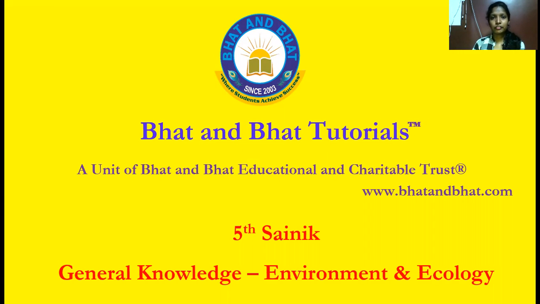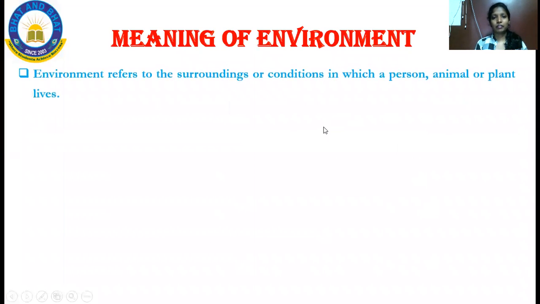The first one that we'll be studying about is the meaning of environment. So what do you mean by environment? Environment refers to the surroundings or the condition in which a person, animal, or plant is going to live.